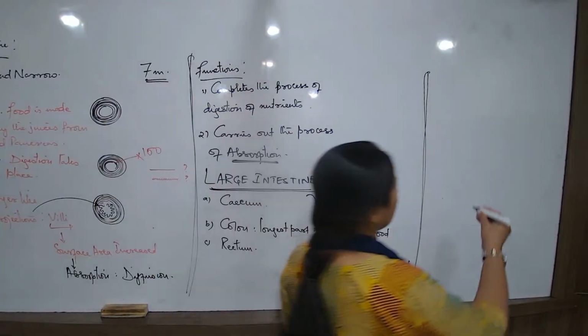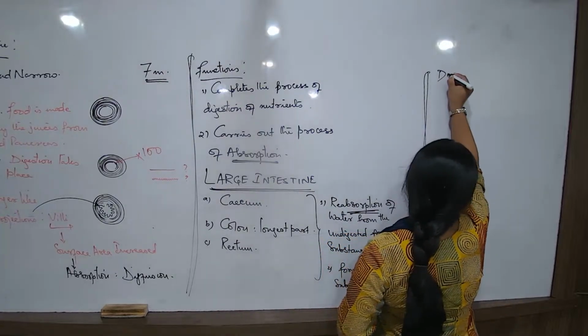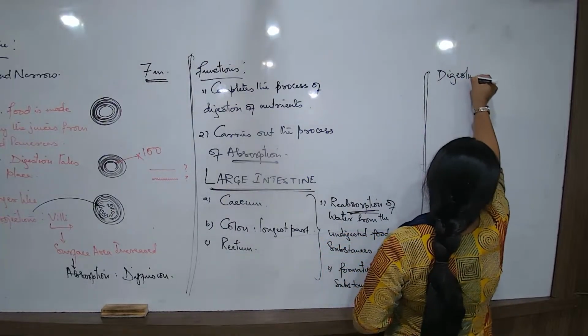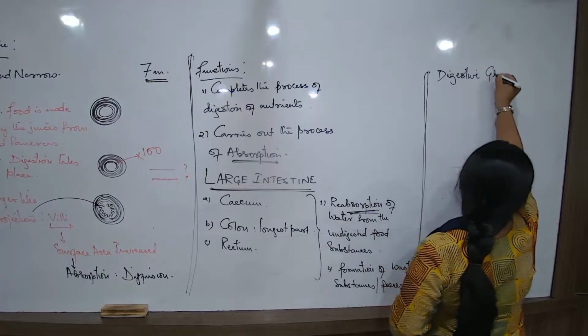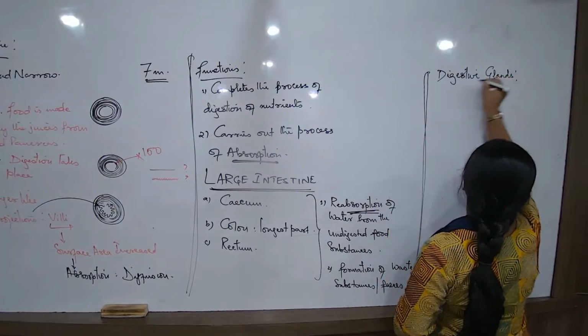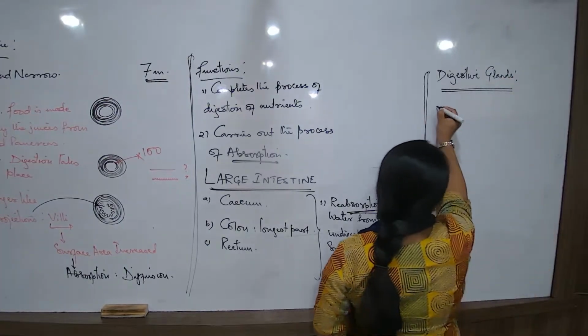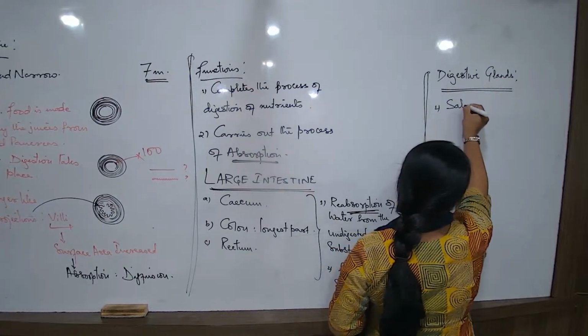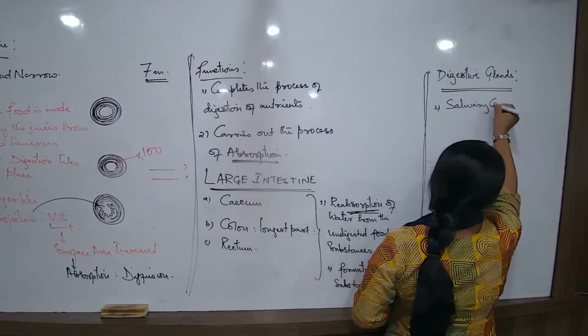So we have to learn that. So we now talk about the digestive glands. How many digestive glands? 3 major. There are some more also, but we are talking about the major 3 glands. So I start with the digestive glands.